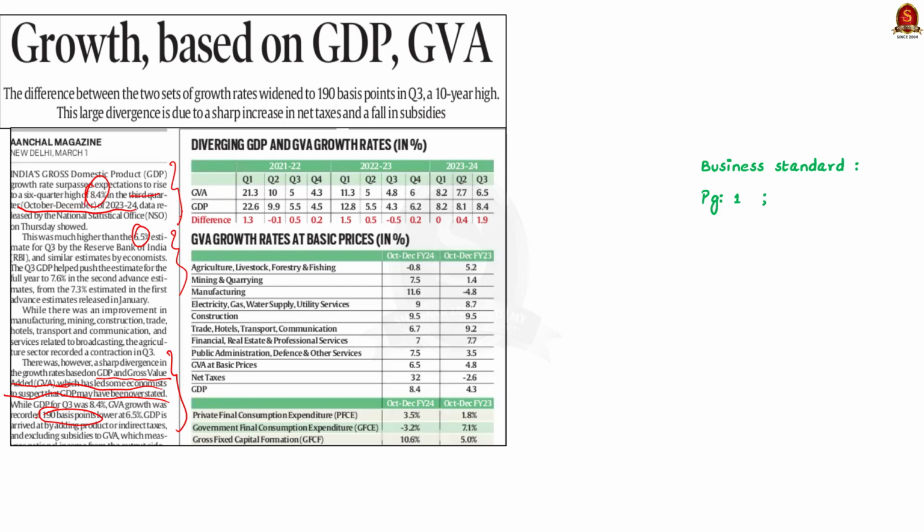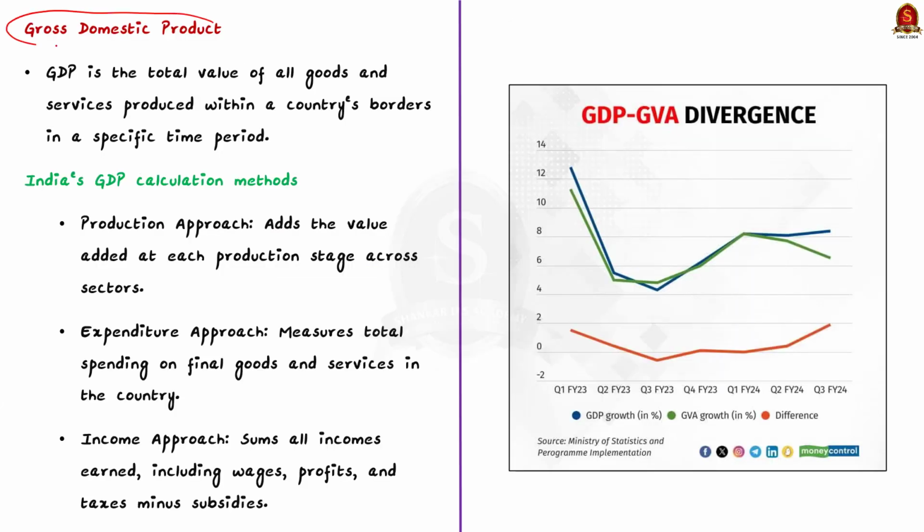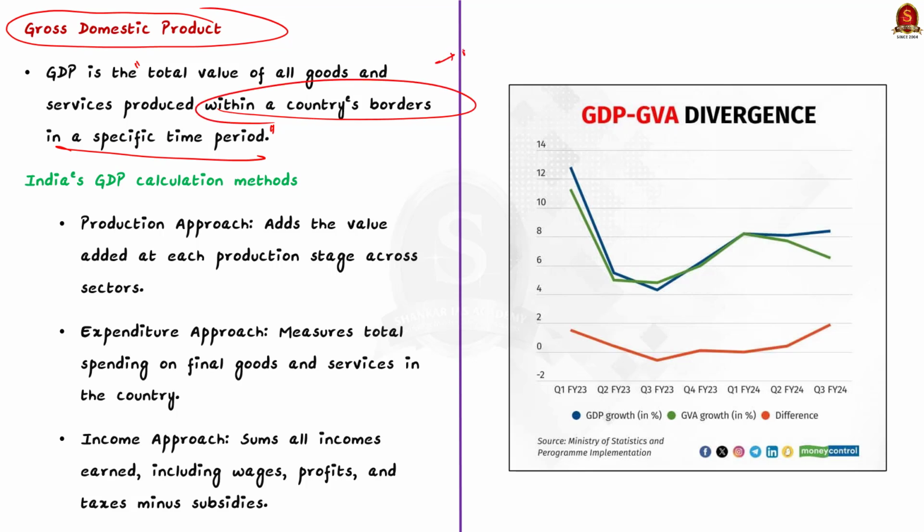Okay, firstly, what is GDP? See, gross domestic product measures the total value of all goods and services produced over a specific period of time within the country's boundaries. Okay, to put it simply, it's like measuring how much the entire country has earned from its economic activities. See, India calculates its GDP in three main ways.